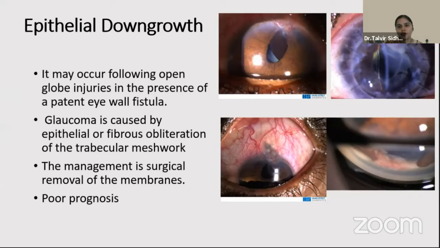These are pictures of people having epithelial downgrowth, which is forming a cyst in one eye in a penetrating keratoplasty patient, and in an open self-healed scleral perforation, which can lead to epithelial downgrowth and glaucoma. The management is to remove these membranes from the anterior chamber, and usually these glaucomas have a very poor prognosis.